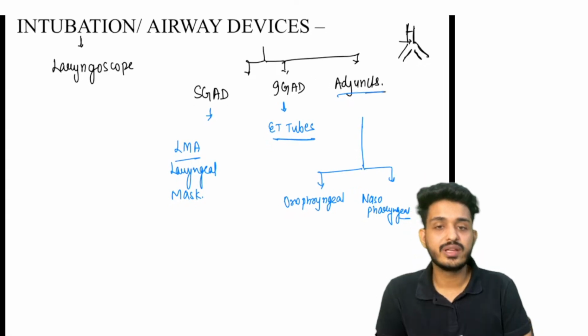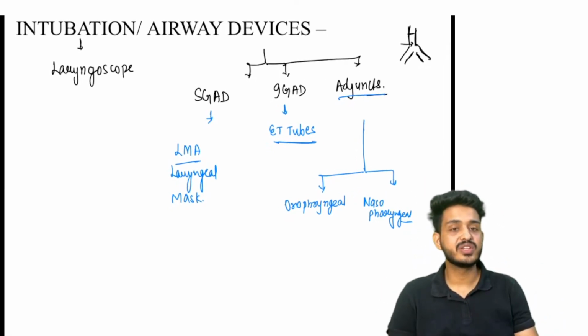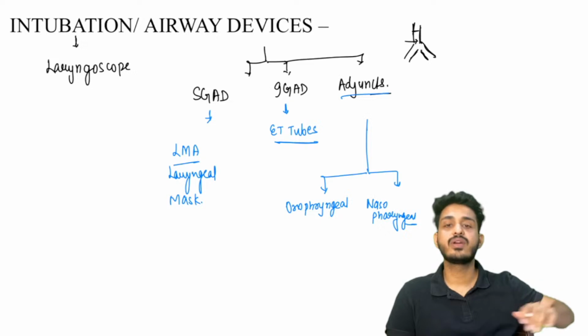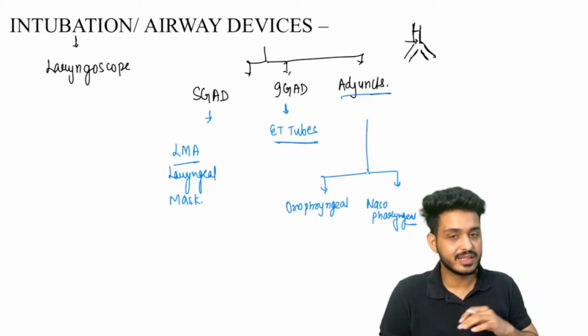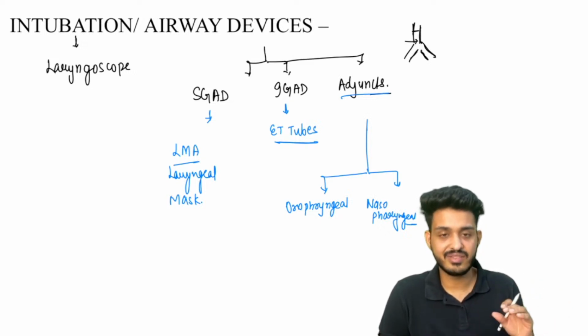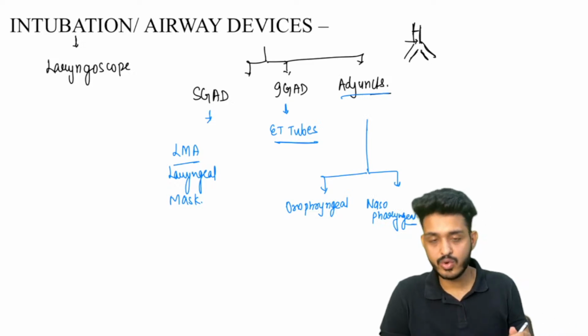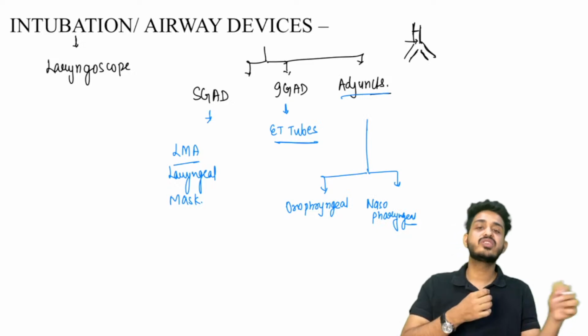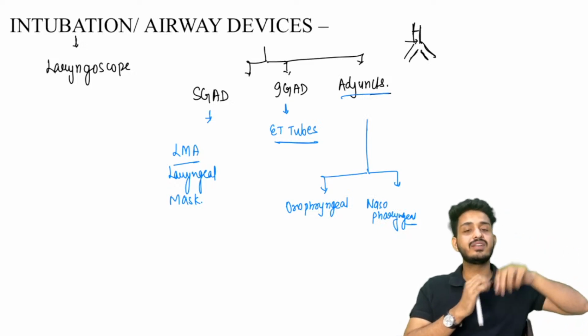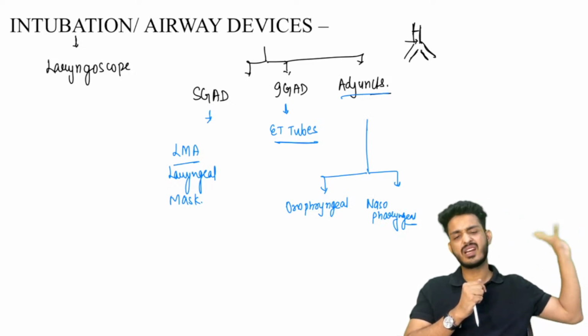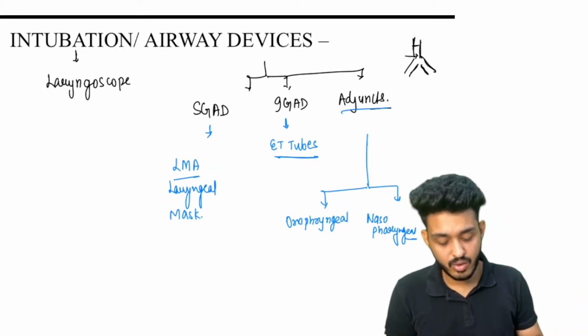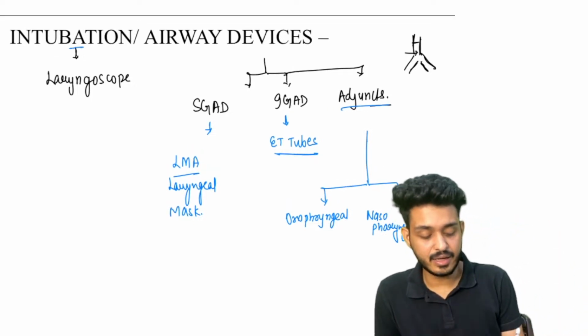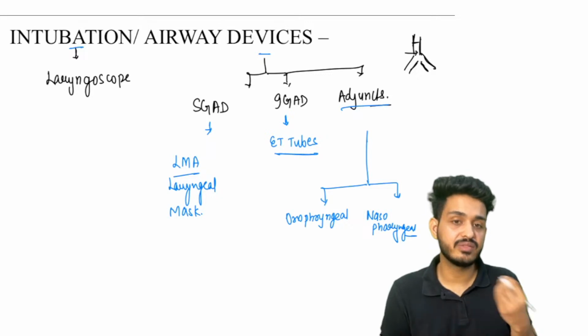Okay, so we can do the intubation now. Now the patient is in the OT itself. Okay, we are already giving all the counter drugs that we need to give to calm down the patient. Now the anesthesiologist will come and he will try to intubate the patient. He will be putting some kind of device to connect with the anesthesia machine, right? So how is this intubation getting done, and what are the different airway devices that we need to study?